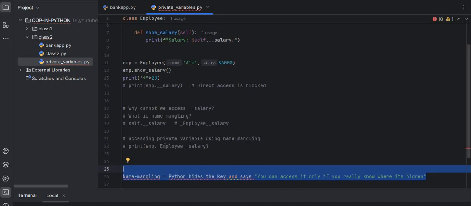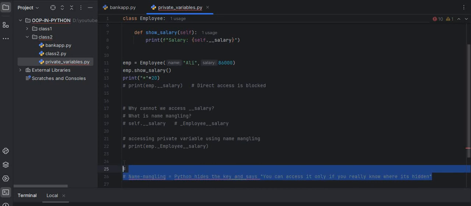The good practice is to use getters and setters instead of name mangling. So in this class we are going to learn getters and setters. Before starting getters and setters in OOP, the question arises: why does Python use name mangling? Name mangling is used in Python OOP to protect internal variables, to avoid variable name conflicts in subclasses, to enforce encapsulation, and to discourage direct access.